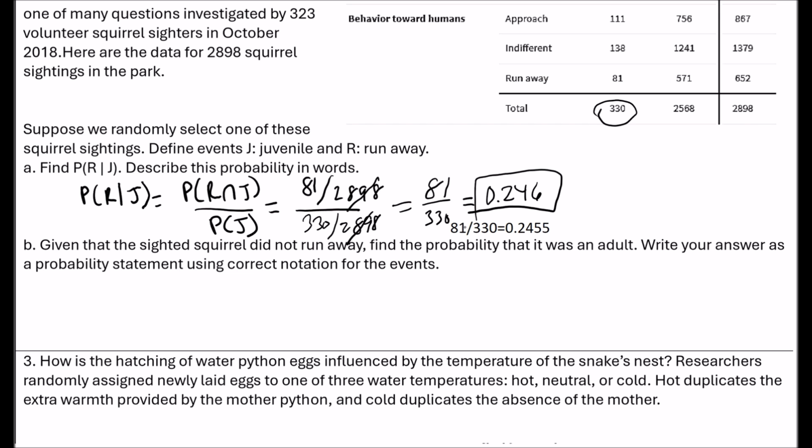All right, and then describe the probability in words. Given a juvenile squirrel, the probability of finding it running away is 0.246.